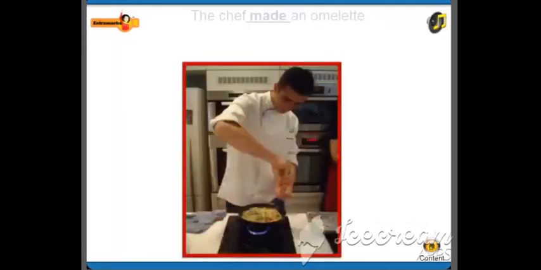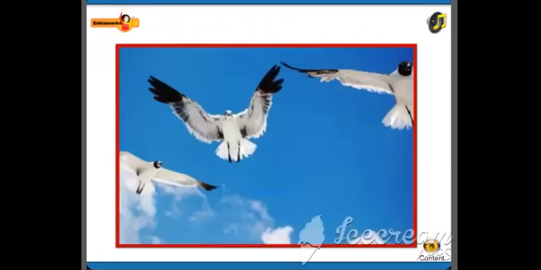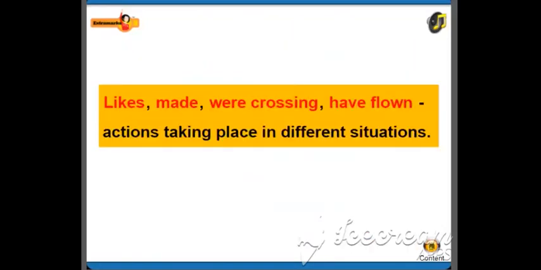The chef made an omelette. Three blind men were crossing the road. The birds have flown away. You may have noticed the following words: made, were crossing, have flown. These are some actions taking place in different situations.